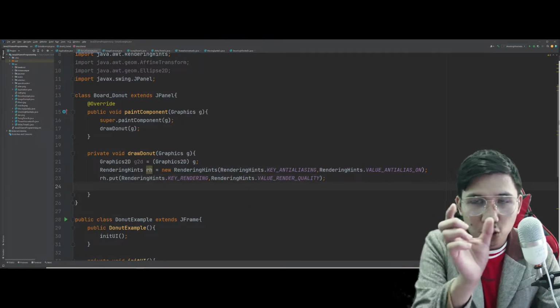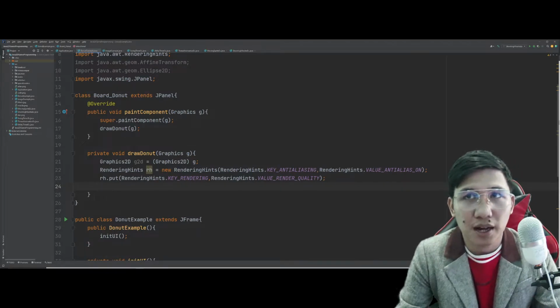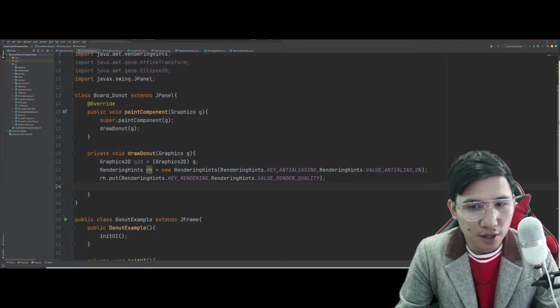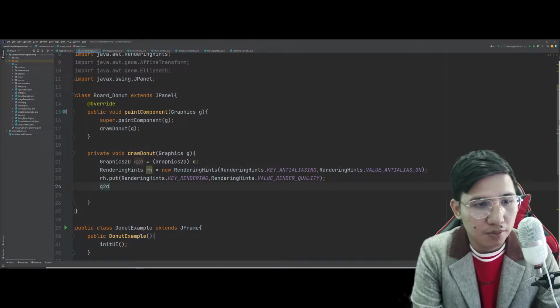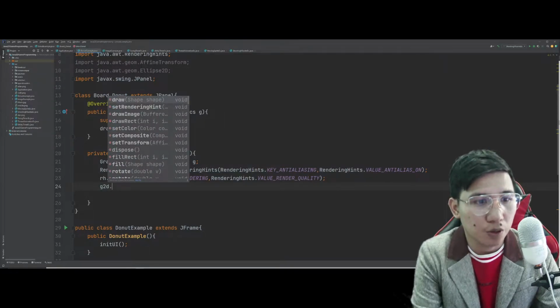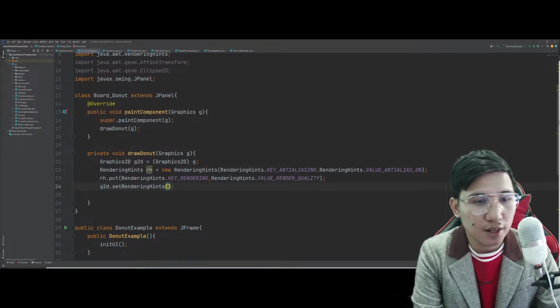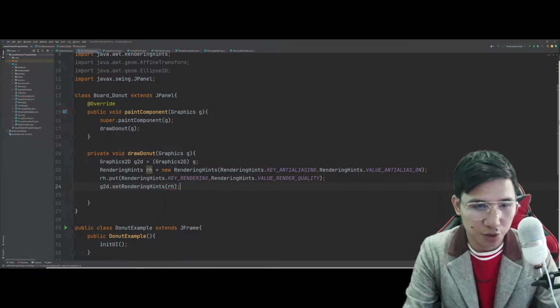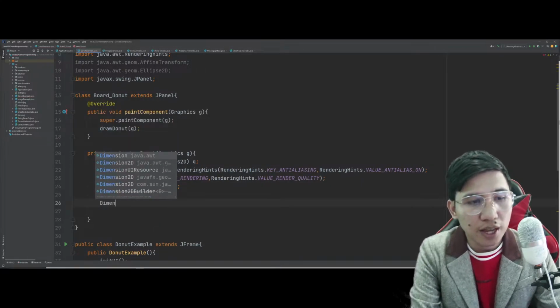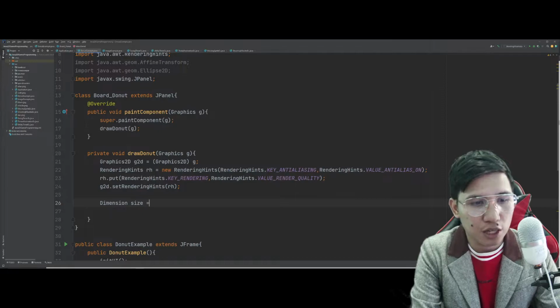So, mapapansin nyo, medyo jagged yung lines kapag wala ito in reality. Well, at least pag merong ito, mas okay siya. Mas magiging malinaw. So, let's set the rendering hints into rh. Now, for the dimension, we will set a dimension here, and I'll call that as size.